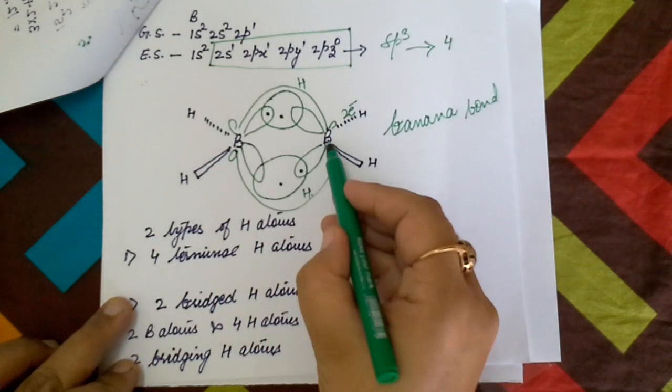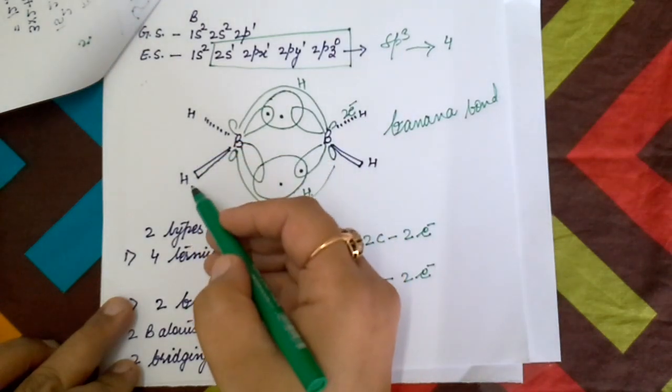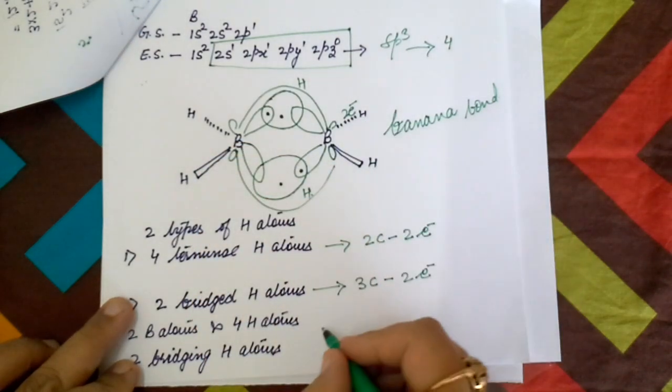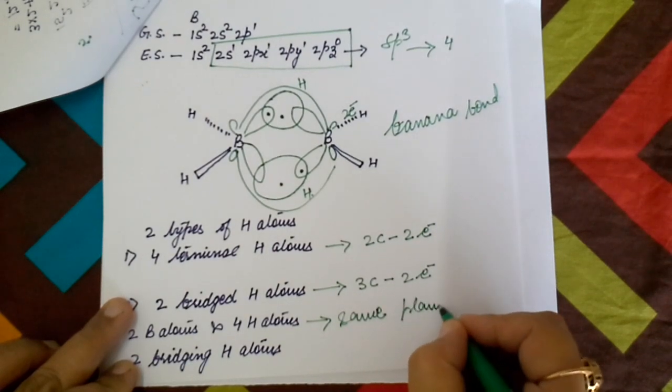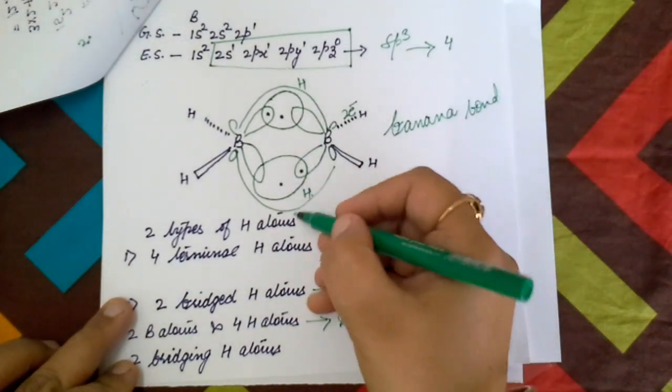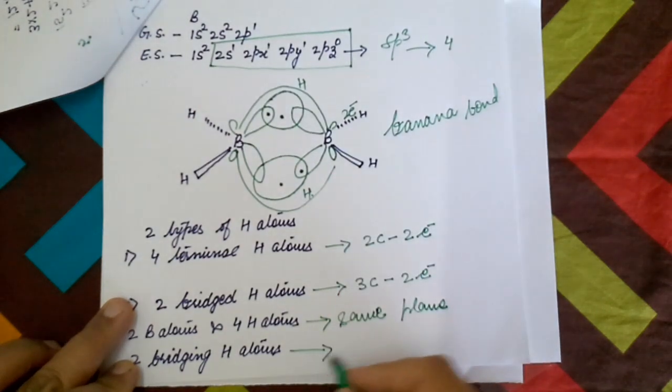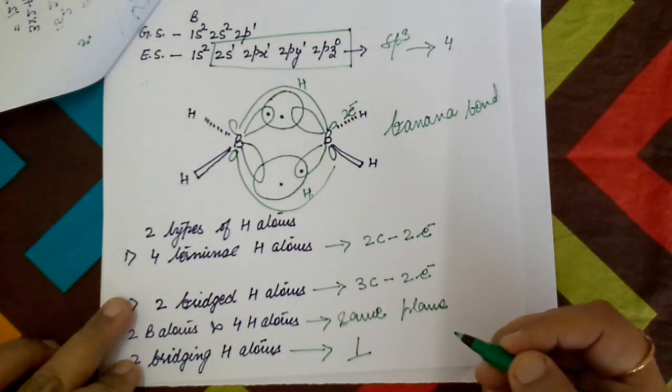2 boron atoms and 4 hydrogen atoms are present in the same plane. And 2 bridging hydrogen atoms are present perpendicular to the plane of the molecule.